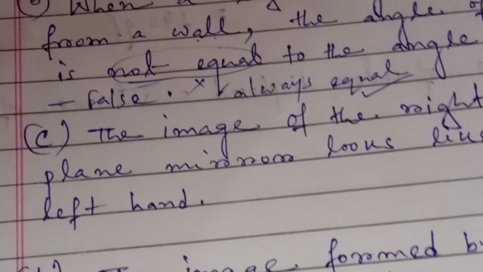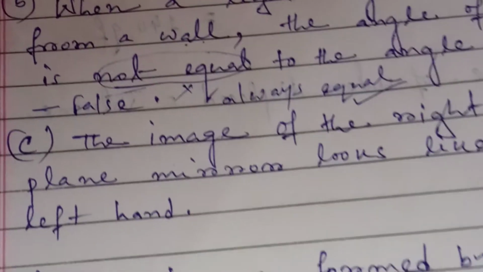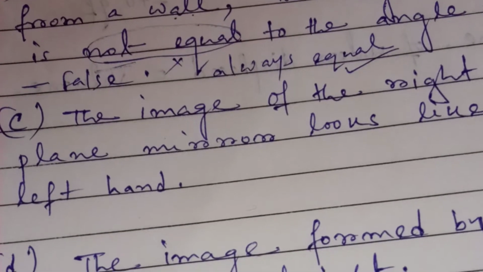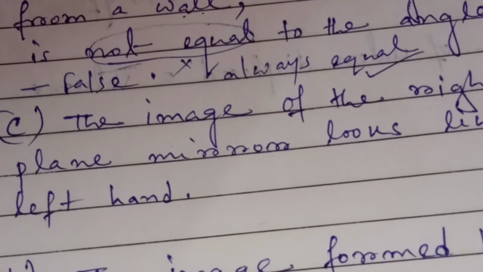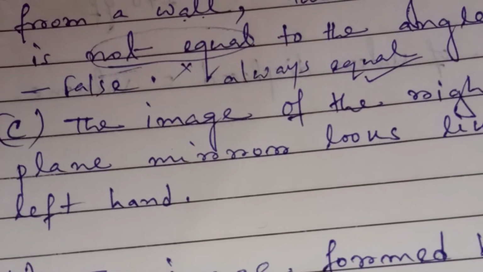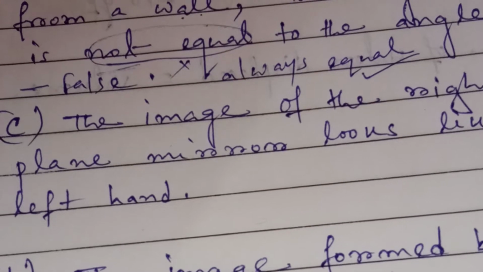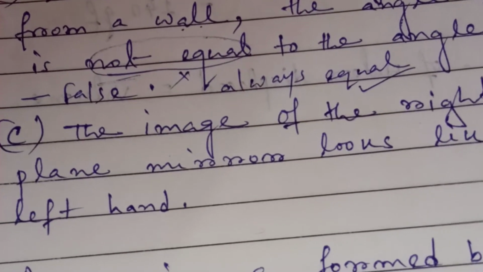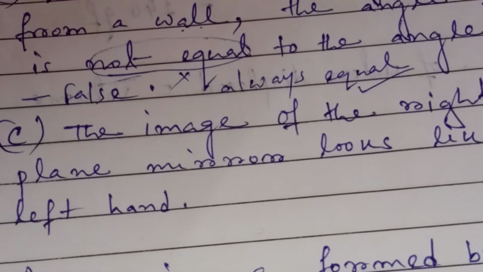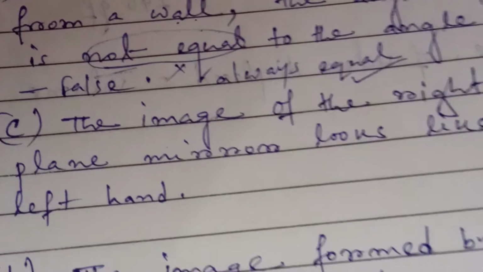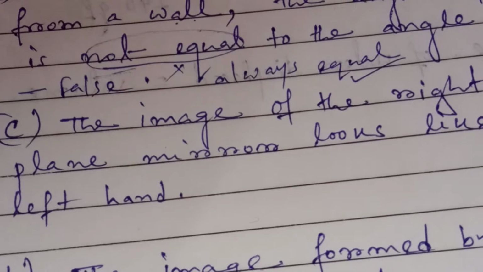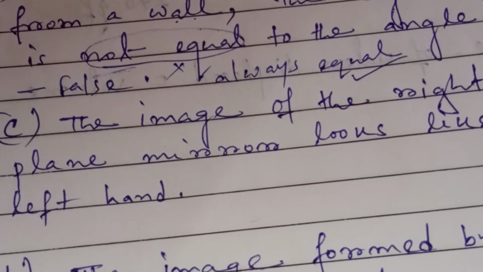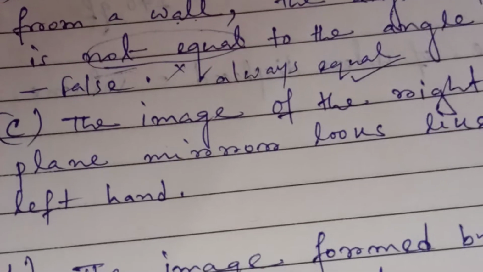Now you see, the image of the right hand in a plane mirror looks like that of the left hand. That is a characteristic of a plane mirror. If you raise your right hand, the image shows the left hand, because the image formed by a plane mirror is laterally inverted.